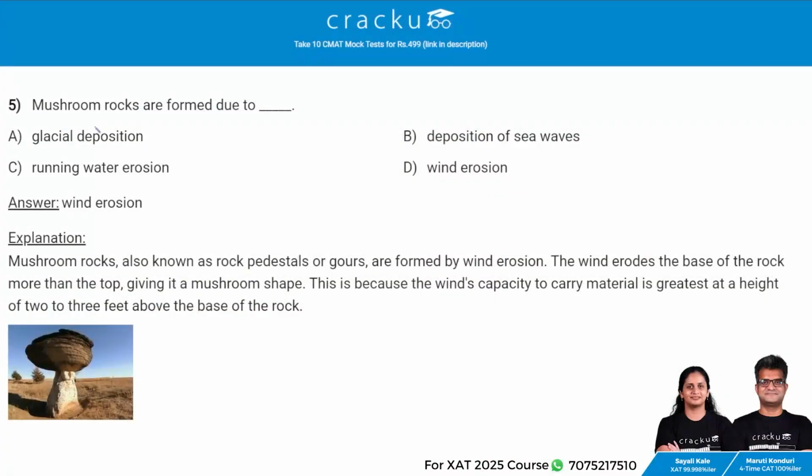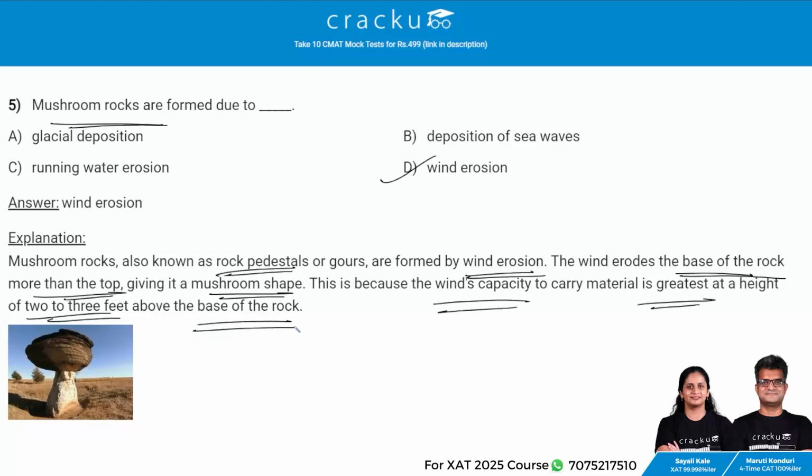Next question. Mushroom rocks are formed due to? The answer is wind erosion. Mushroom rocks, also known as rock pedestals, are formed by wind erosion. The wind erodes the base of the rock more than the top, giving it a mushroom shape. This is because the wind's capacity to carry material is greatest at a height of 2 to 3 feet above the base of the rock.